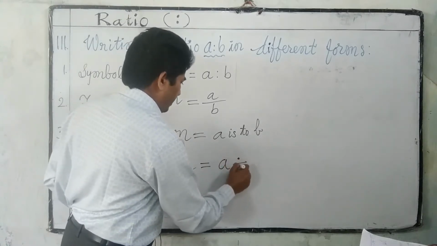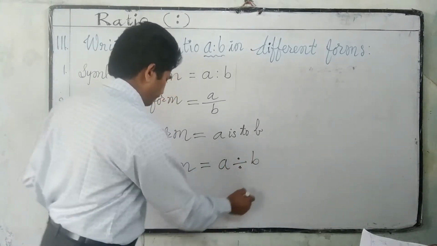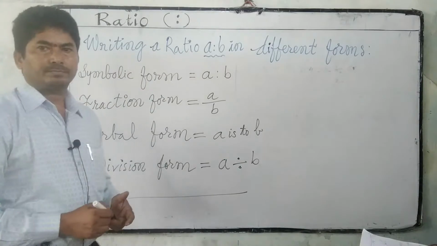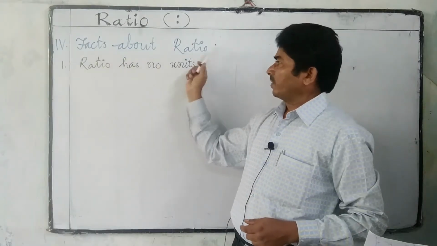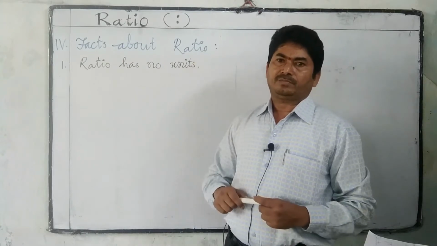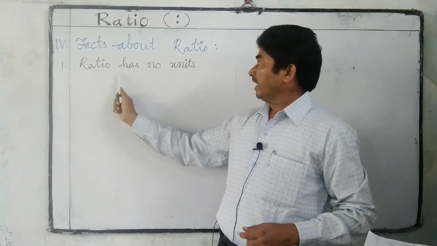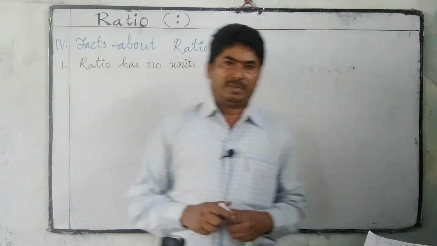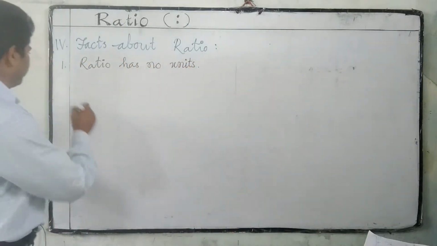A divided by B. Facts about ratio. What are facts about ratio? Fact 1: ratio has no units. Let us see an example.